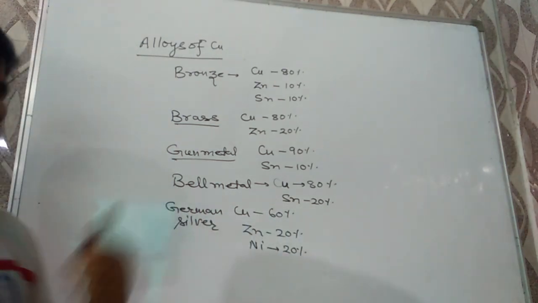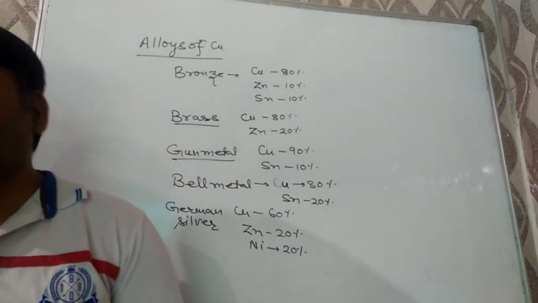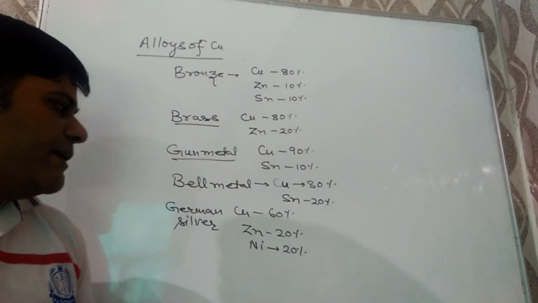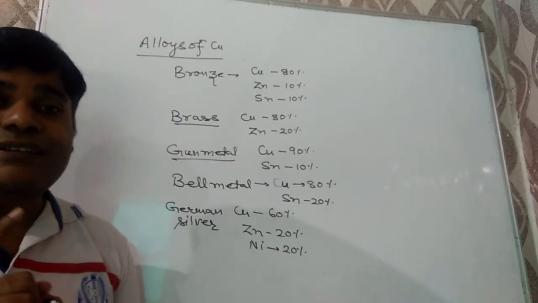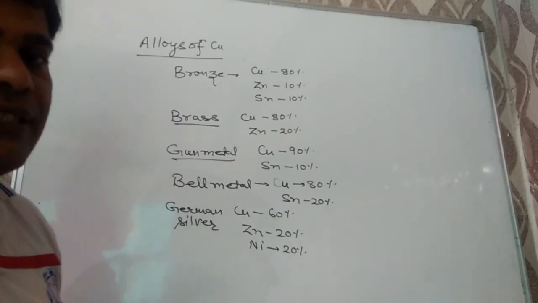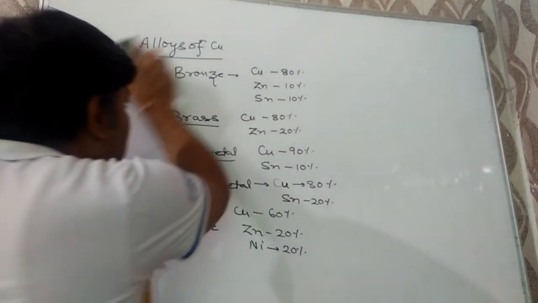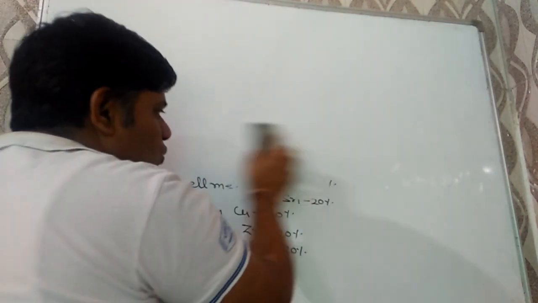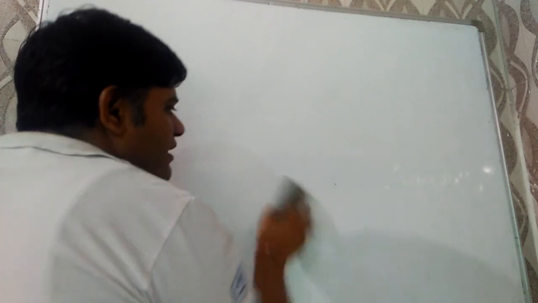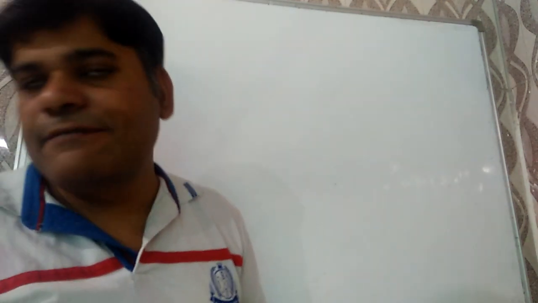So keep it in mind. German silver contains 0% silver, and it is used for making of silver wares.